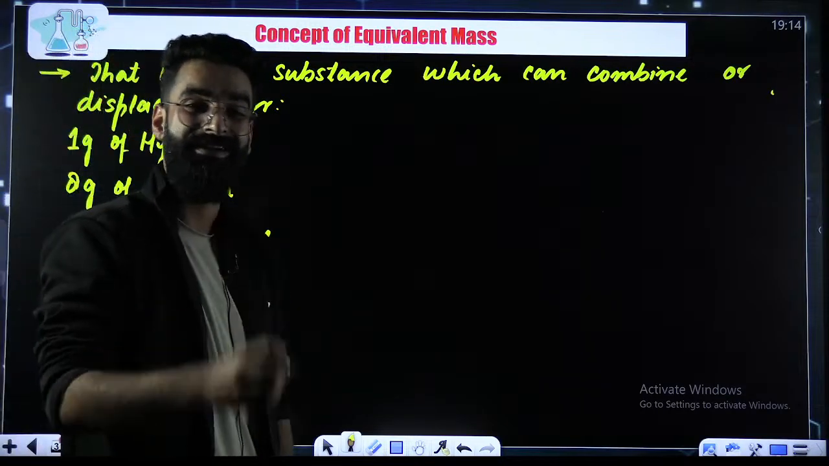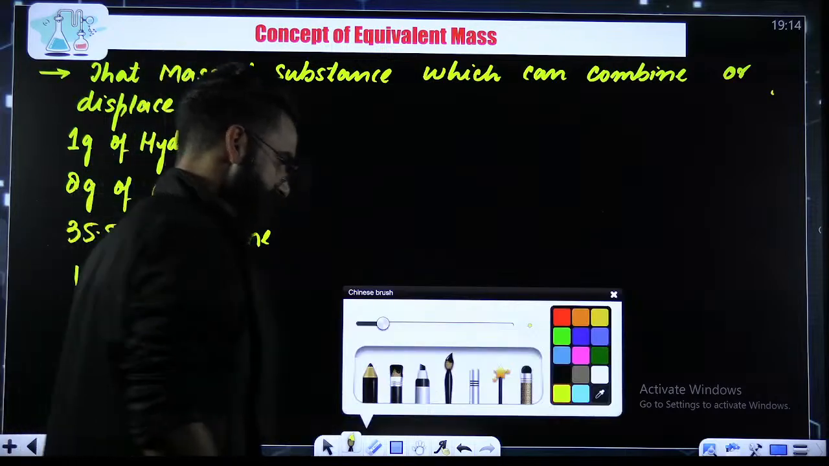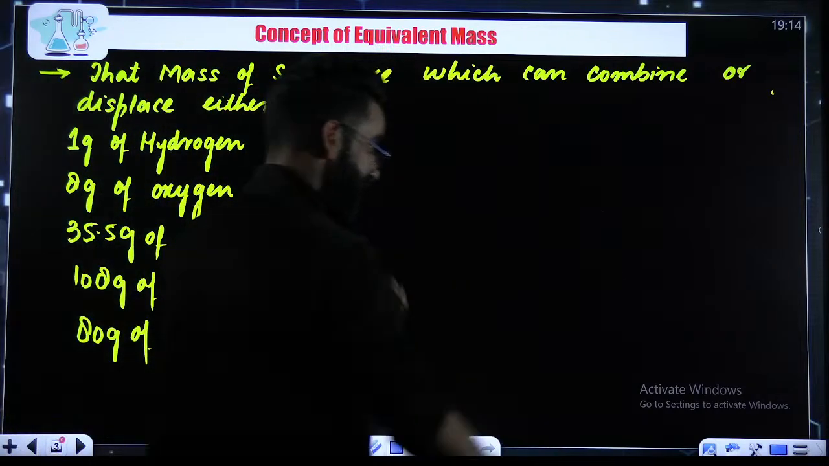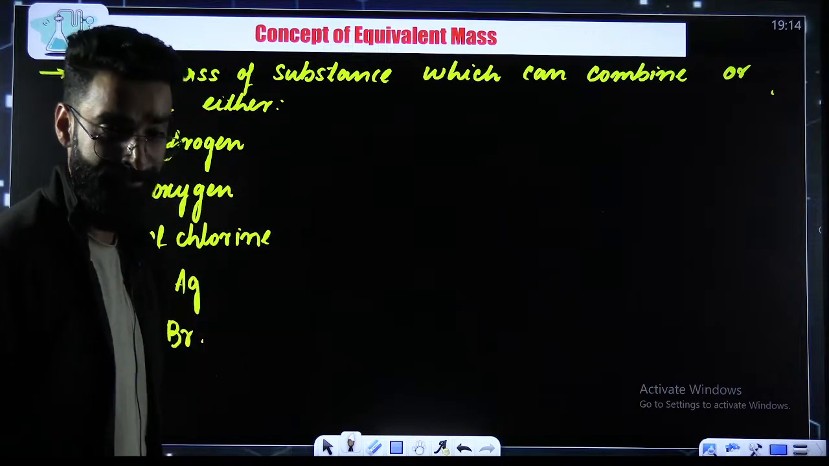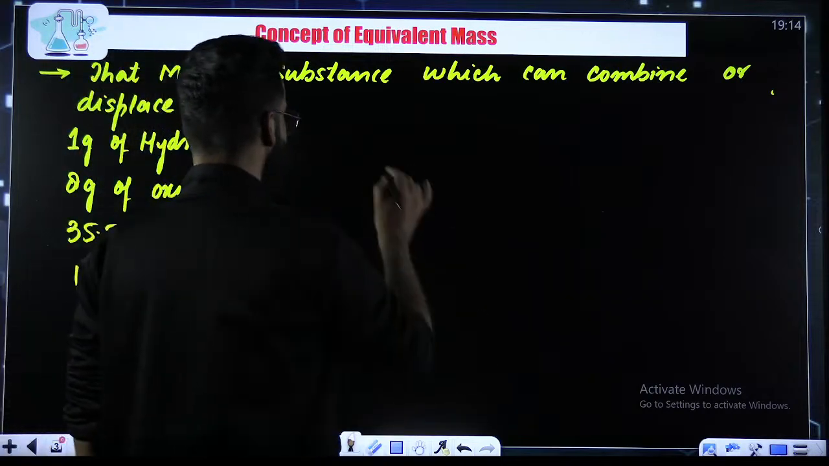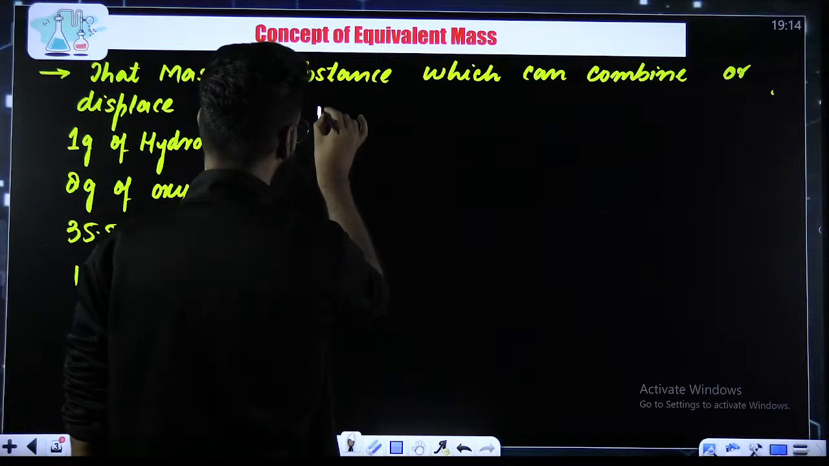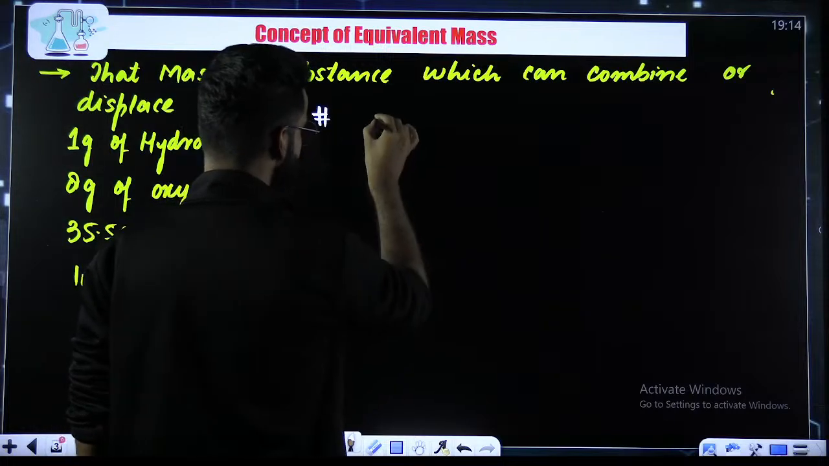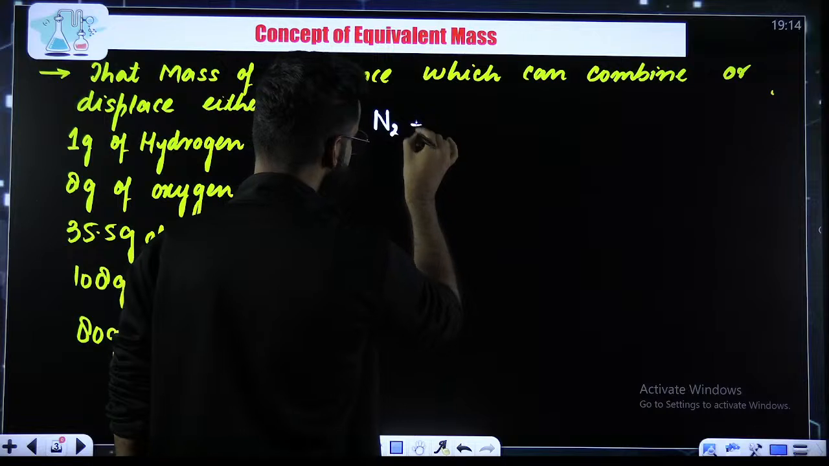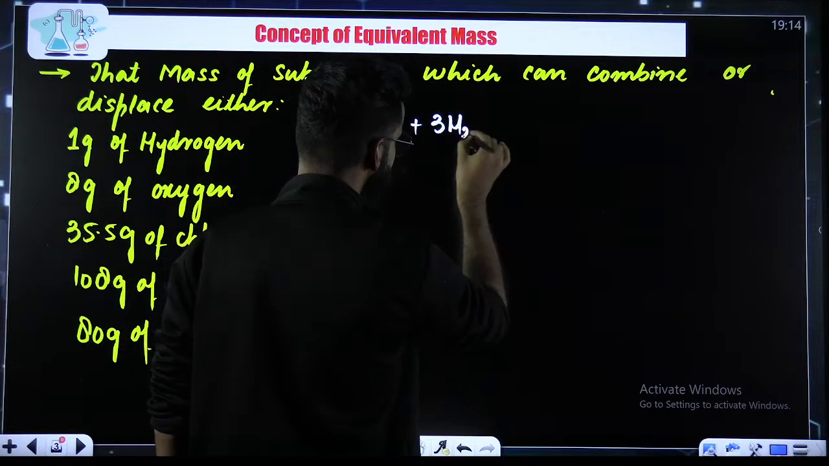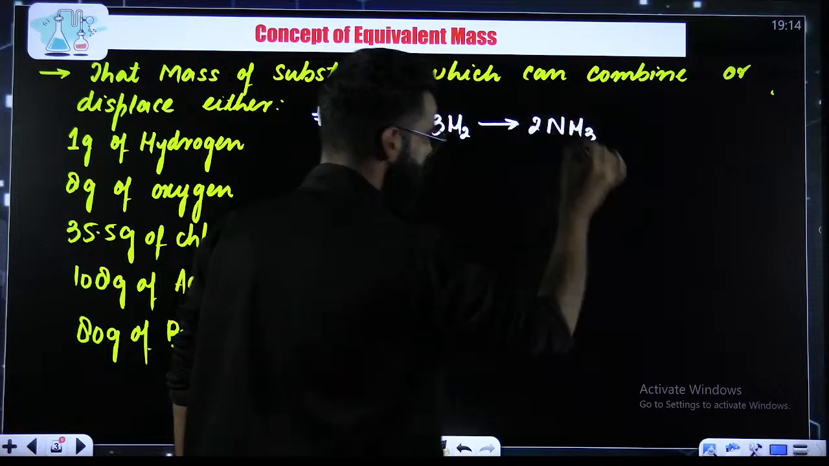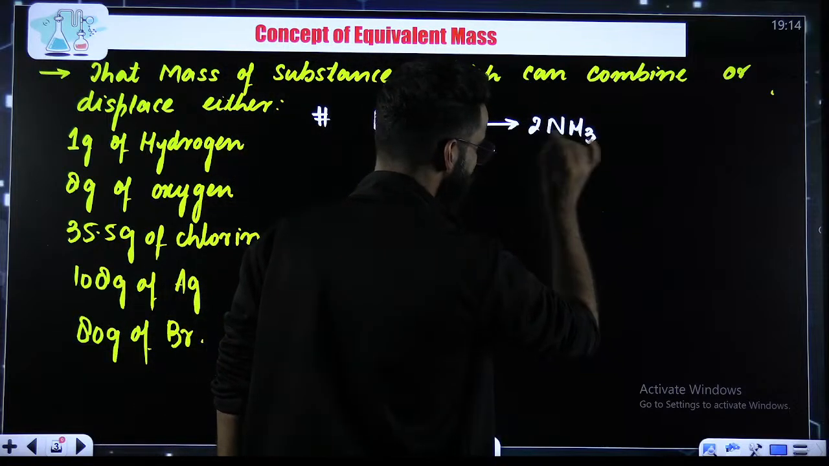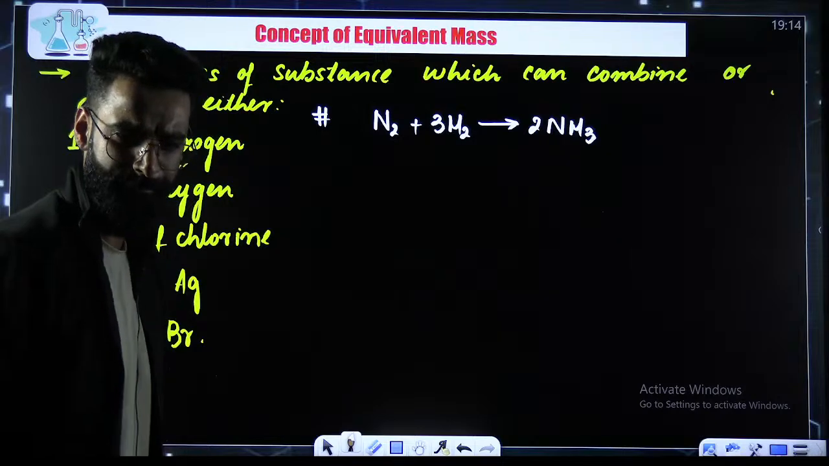How can we understand this particular definition? See guys, in order to make you understand this particular definition, look here and understand things carefully. My dear students, for example, I'm writing a general reaction over here. Let's say the reaction is like this: N2 gas plus 3 times H2 gas. What does it give us? It gives us 2 times NH3 gas. This is the reaction which I've taken over here.